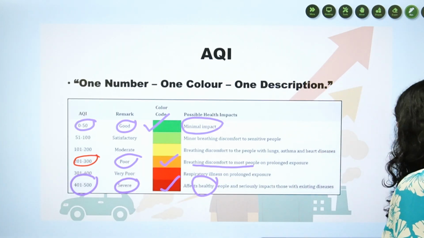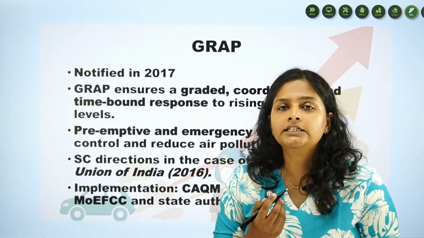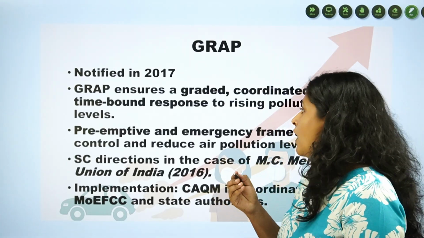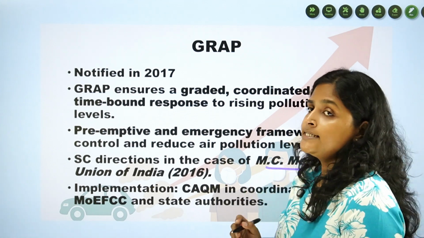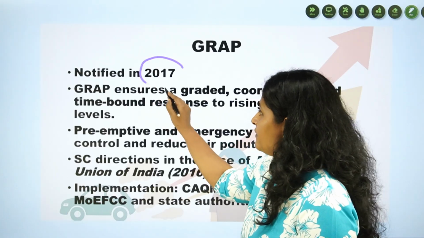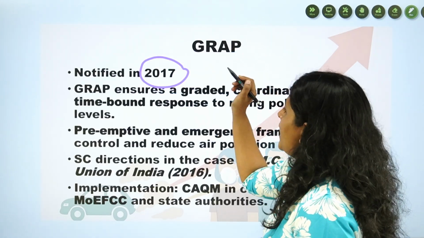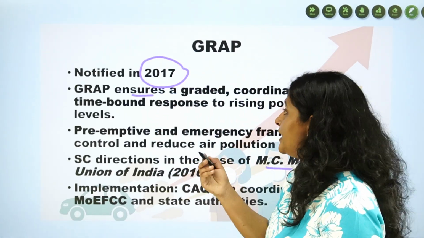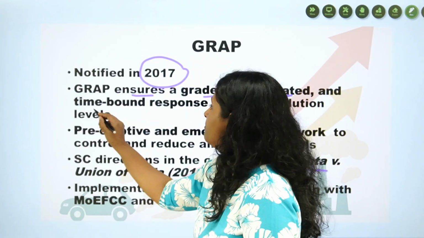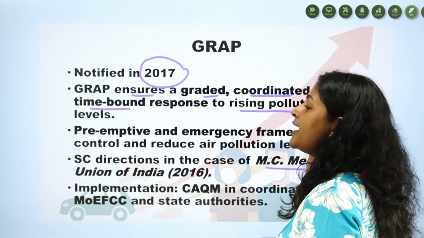Now, about GRAP. This Graded Response Action Plan is a result of the Supreme Court decision in the MC Mehta case in 2016. This was notified in 2017 and ensures a graded, coordinated, time-bound response to the level of rising air pollution.